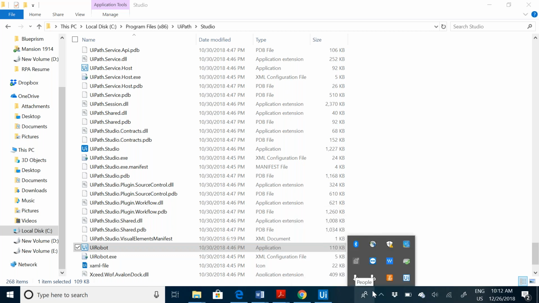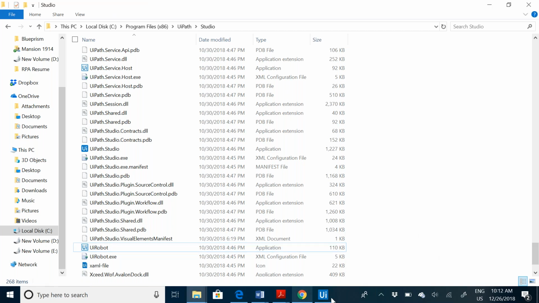If you open this task menu, you will be able to see that Robo is running in the background. What is the version? 2018.3.2. This is the version we are connecting. It's offline right now. Robo is not connected to any other machine, that's why it's showing offline. The moment you connect with any machine, it will be online. We'll talk about that later on.